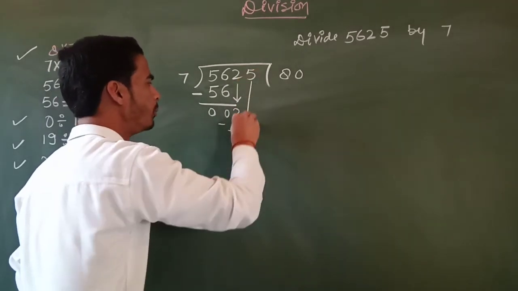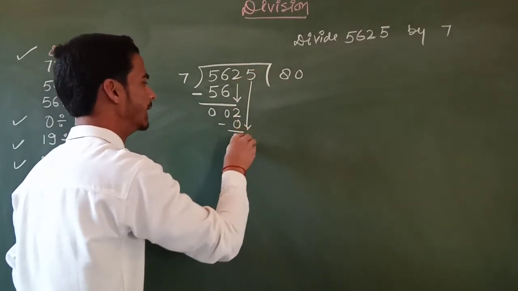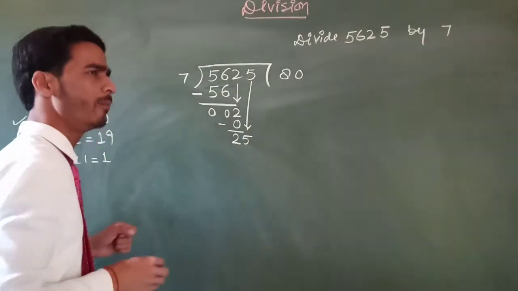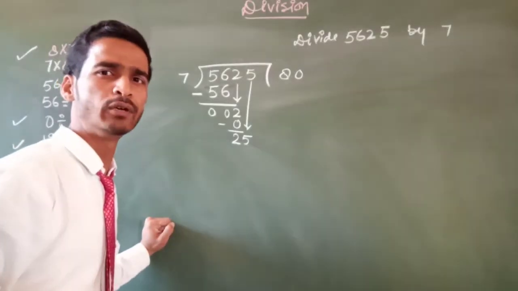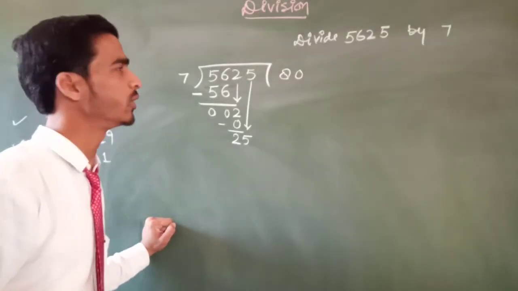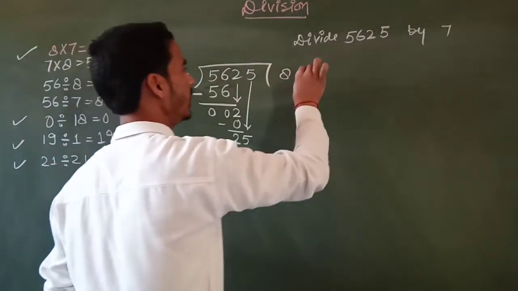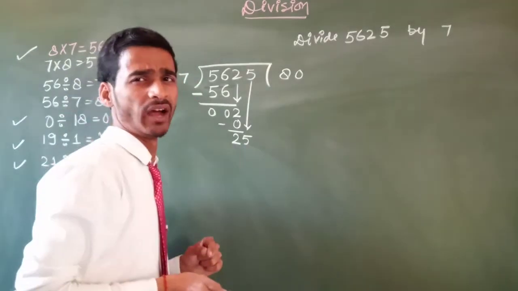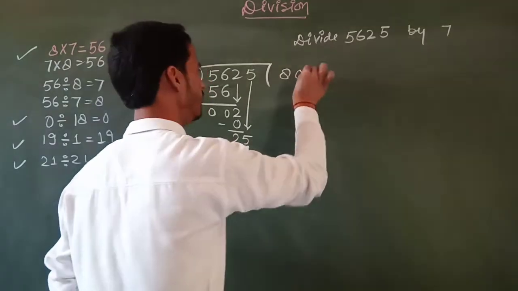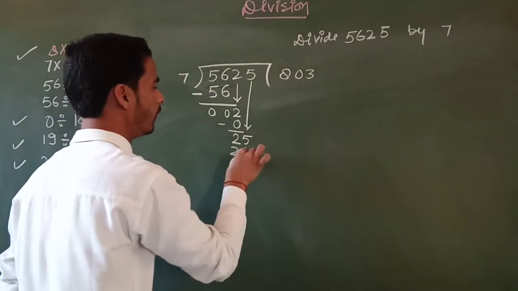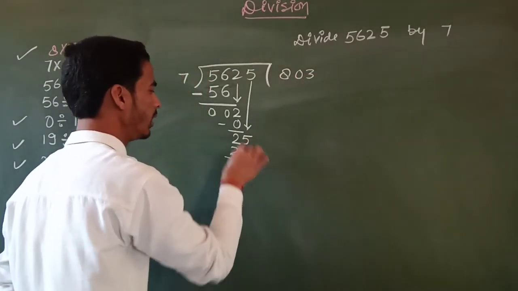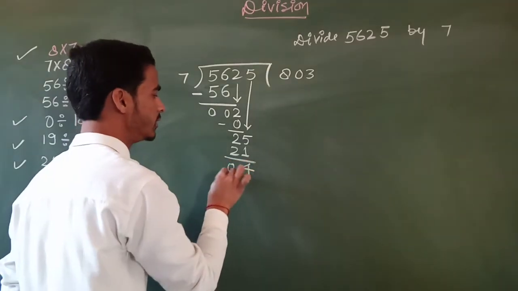And now we have to put 5 here. That is 25. And now how many times will it be divided? 7 times 1 is 7, 7 times 2 is 14, 7 times 3 is 21, 7 times 4 is 28. That is more than 25. So 7 times 3 is 21. 5 minus 1 is equal to 4 and 2 minus 2 is equal to 0.